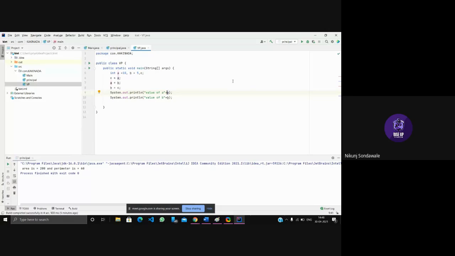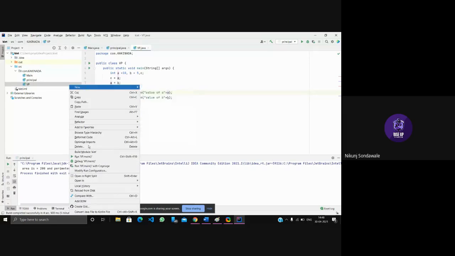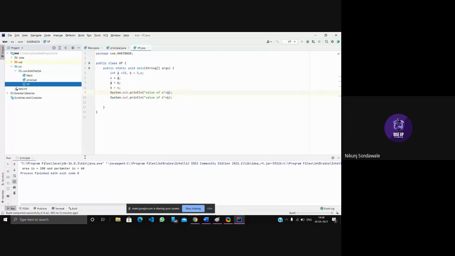Yeah, and let's check if we have the proper program or not. So we'll run the VP as main, and after running, this is the output we are getting, right? Okay, just modify this, and run it again.